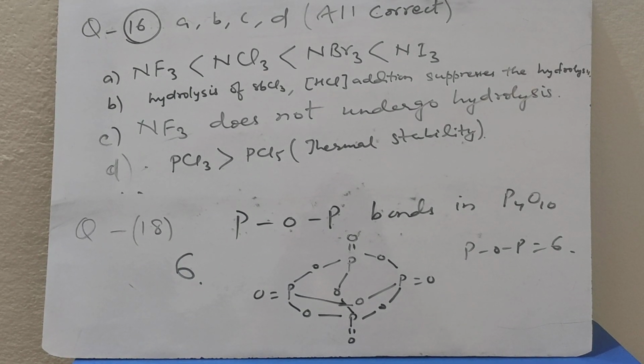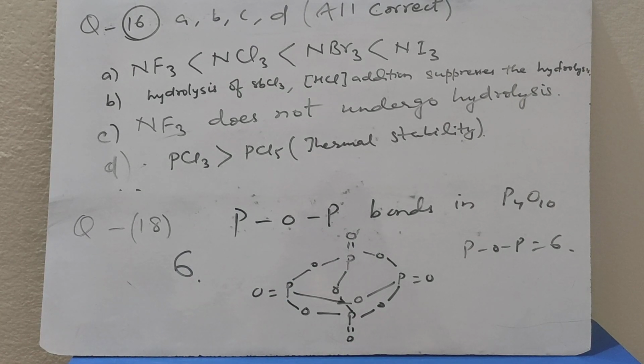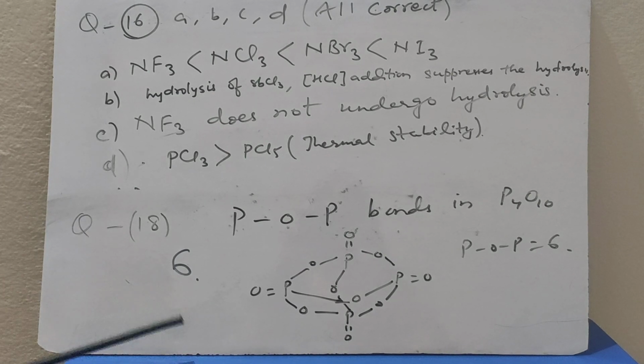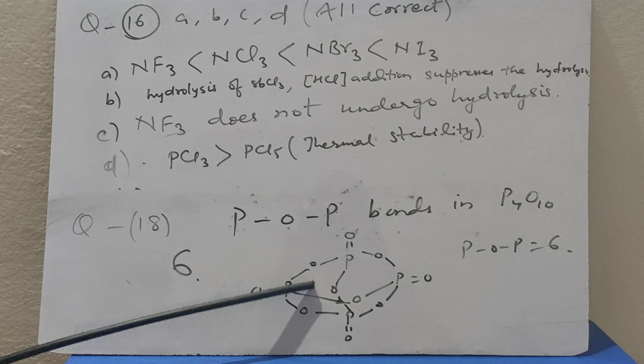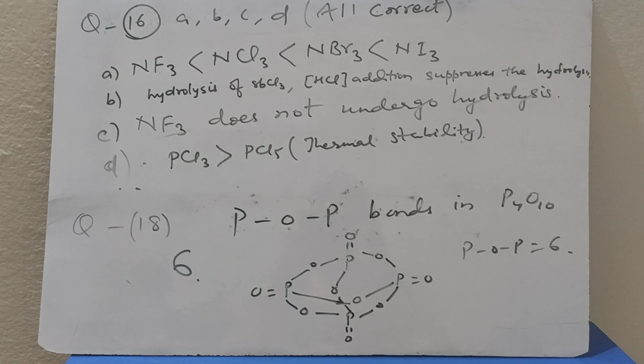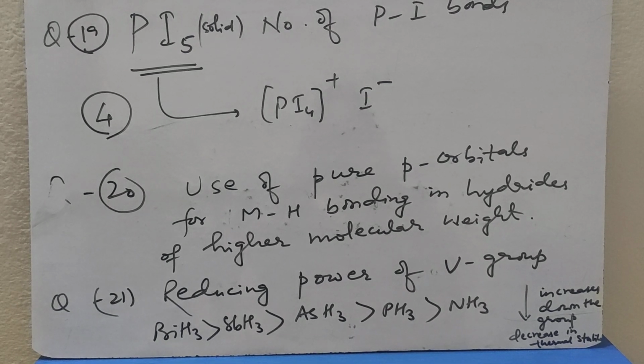How many P-O-P bonds are present in P4O10? If we see the structure of P4O10, we find that P-O-P bonds are 6 in number. So the correct answer for question 18 is 6. This has already been discussed in my previous lecture. Question number 19.